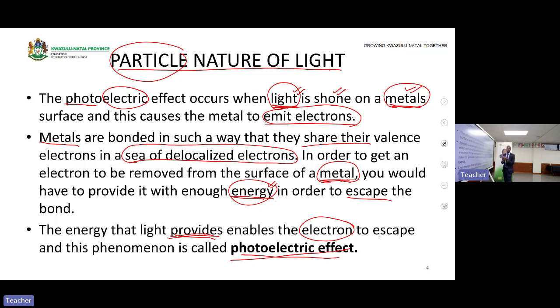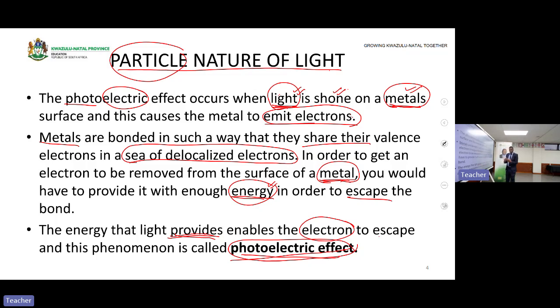If it escapes from the metal, that means it's the photoelectric effect, because it says the energy that the light provides enables the electron to escape. And this phenomenon is called the photoelectric effect.